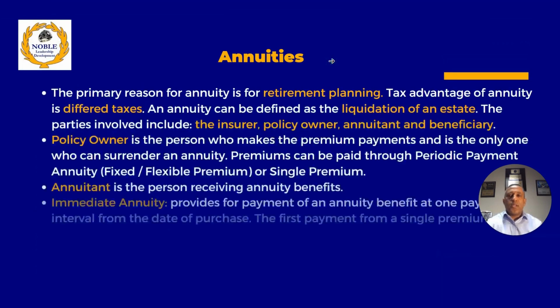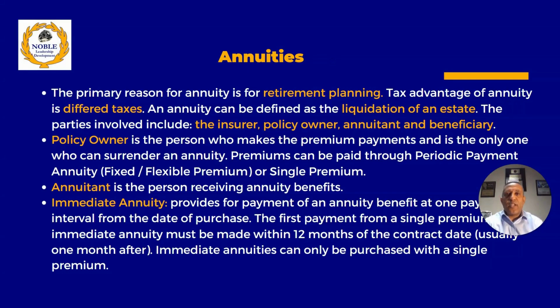And annuity, the primary reason for annuity is retirement planning. So that's the reason why we use annuity, to plan for our retirement. We put a lump sum of money or an installment, and then we're going to take a retirement plan from it. The tax advantage of an annuity is deferred taxes. So annuity is similar to a 401k plan and a pension plan. We don't pay taxes during the accumulation period, only when we take the money out.